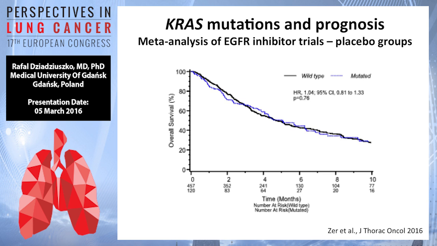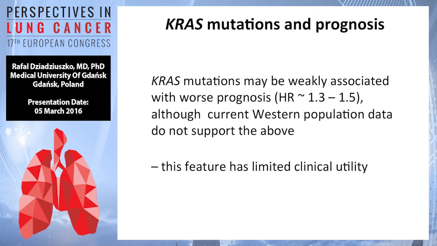So a very good study on KRAS mutations and prognosis can be found in the March issue of Journal of Thoracic Oncology, in which colleagues from NCIC of Canada analyzed several placebo-controlled trials with EGFR inhibitors, and in the placebo groups of these trials, KRAS mutations were not prognostic at all. So these studies are mostly Western studies telling you that KRAS mutations are not truly prognostic in our populations. This is a summary slide on prognostic significance of KRAS.